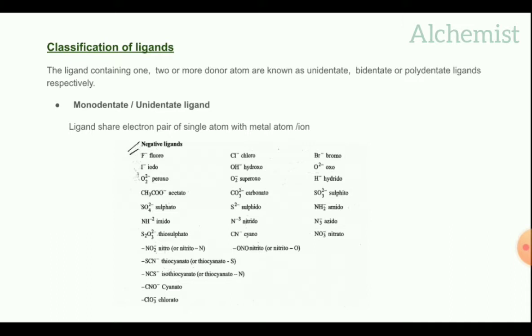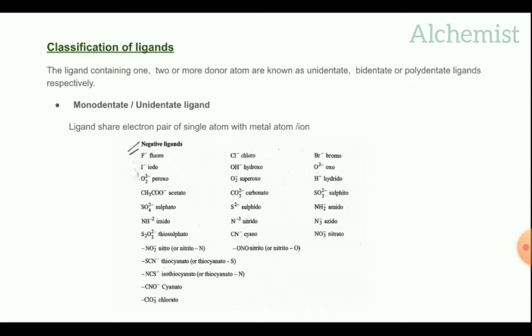Examples: negatively charged ligands. F minus called fluoro, I minus iodo, O2 minus peroxo, CH3COO acetato, SO4 2 minus sulfato, NH2 minus imido, S2O3 2 minus thiosulfato, NO2 minus nitro or nitrito N.